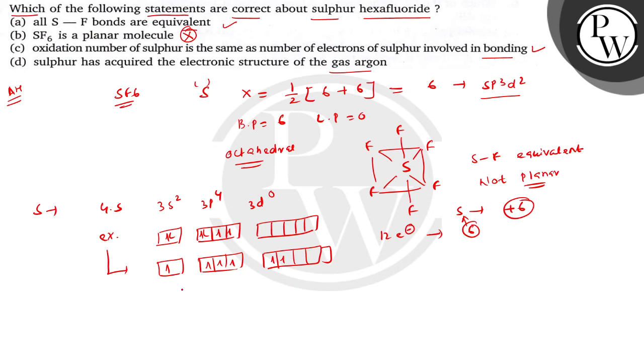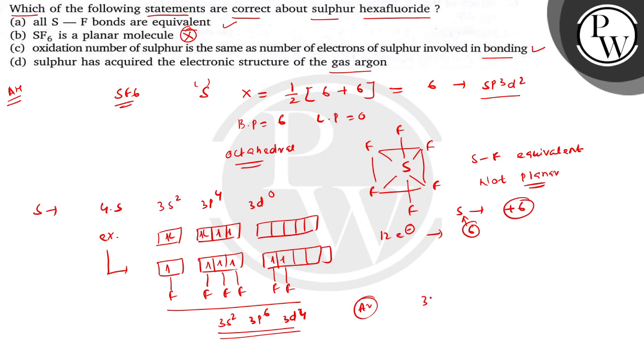So in this excited state, it is forming with sp3d2 hybridization and forming 6 bonds with 6 fluorine atoms. ठीक है, so यहाँ पे आपका configuration क्या हो गया? It is 3s2 3p6 3d4. ठीक है, 3d4 हो जाएगा बच्चों. तो यहाँ पे this is not the configuration of argon. आर्गन का configuration क्या होता है? It is 3s2 3p6.